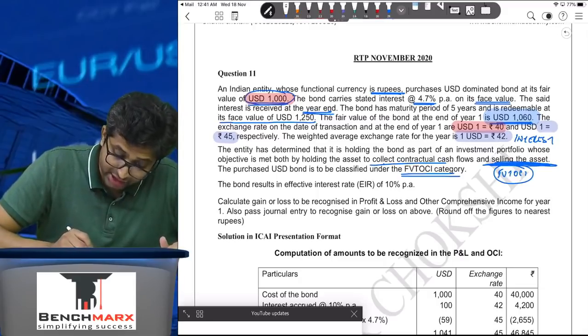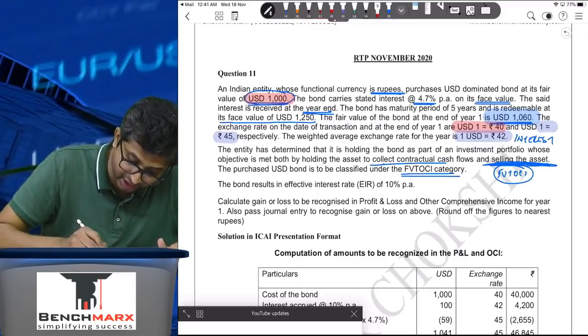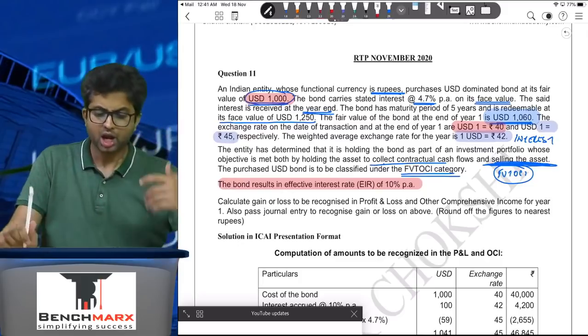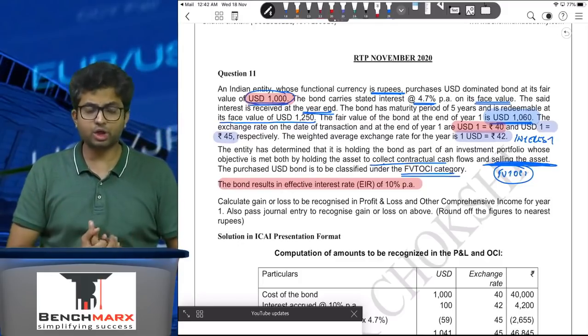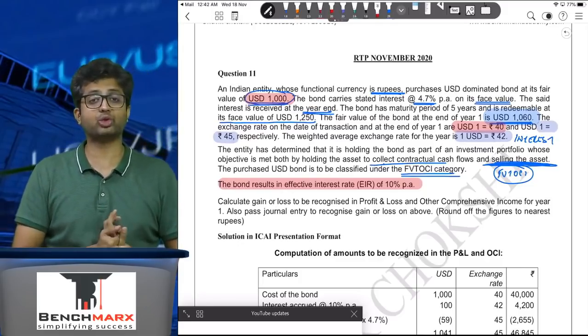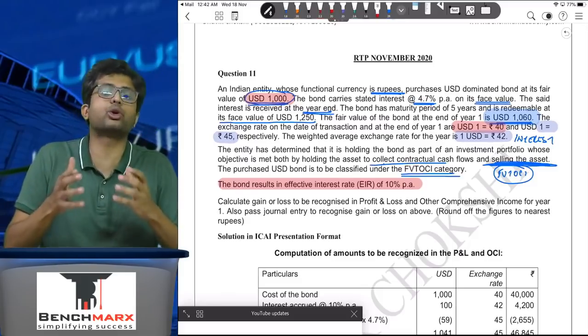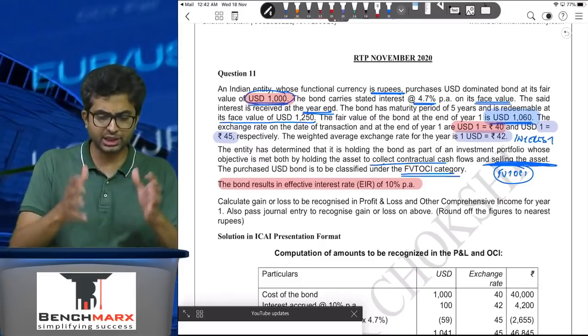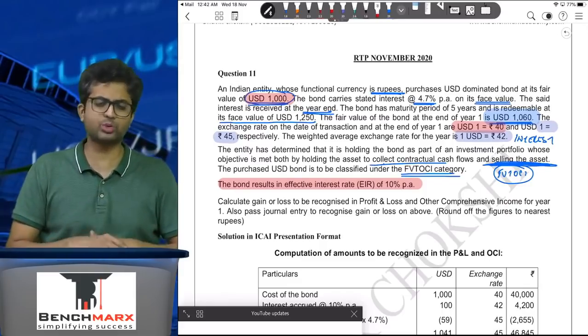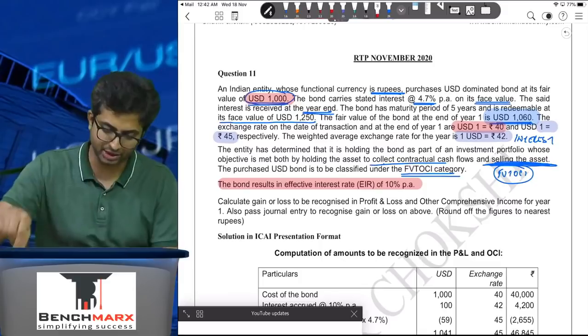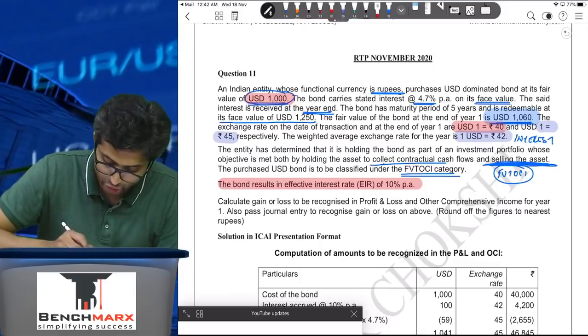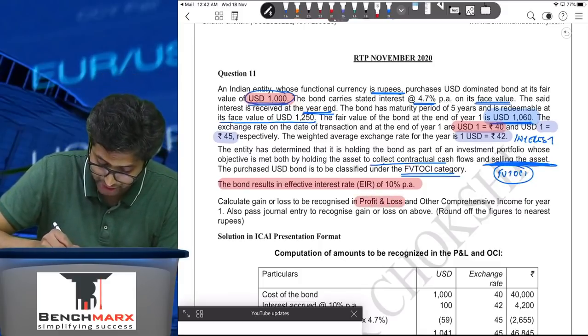The bond results in an effective interest at the rate of 10% per annum. Sir, is this given to us? Yes. So will we have to calculate the interest income using the effective interest method? Yes, considering the amortized cost as the base. Considering the amortized cost workings as a base, you will have to calculate the effective interest. Calculate the gain or loss to be recognized in the profit and loss account.